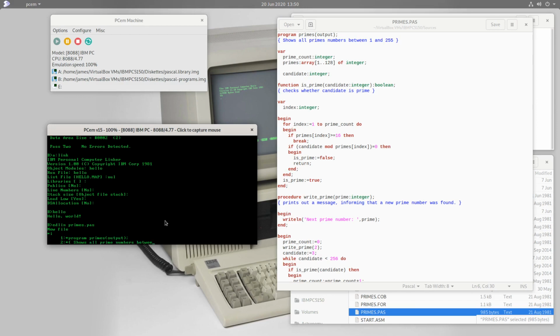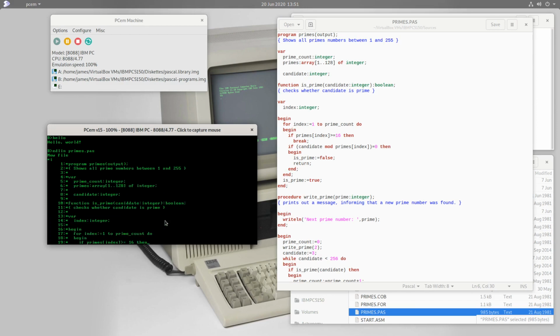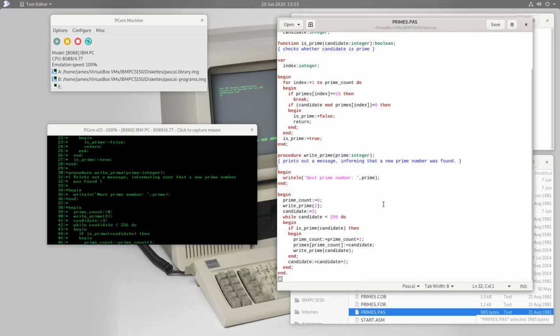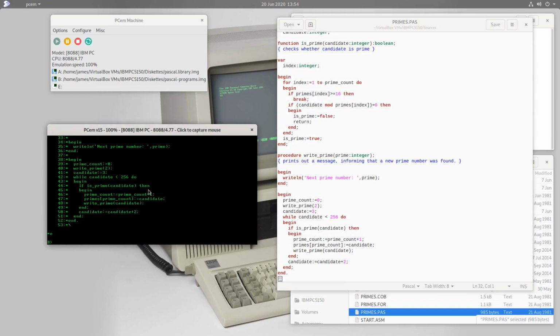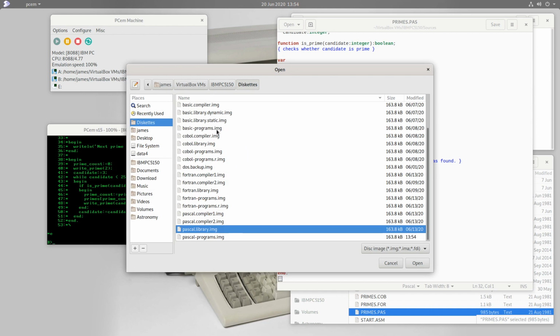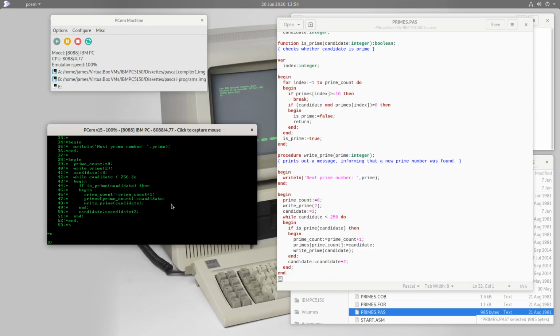So let's enter this program into a file on my Scratch diskette using the Edlin editor. So now let's see if I was able to enter that without any mistakes. So let's try our first pass compiler on this source code.